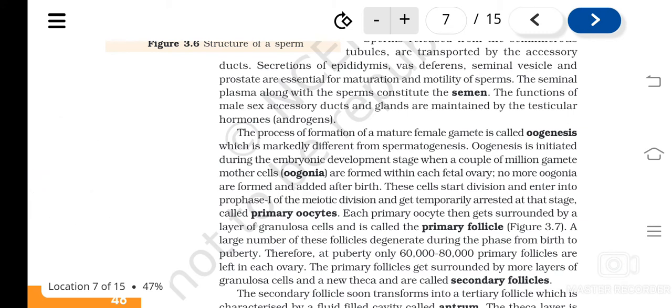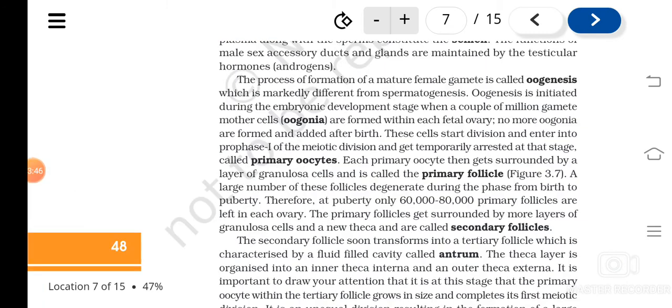What are primary oocytes? When the oogonia enter prophase 1 of meiotic division and their division is temporarily arrested, they are known as primary oocytes. When a primary oocyte is surrounded by a layer of granulosa cells, it is known as a primary follicle.